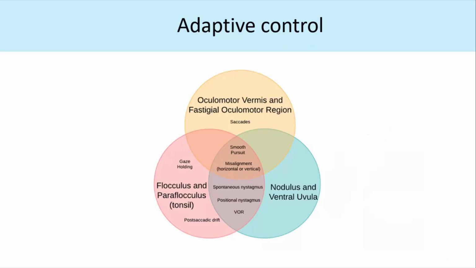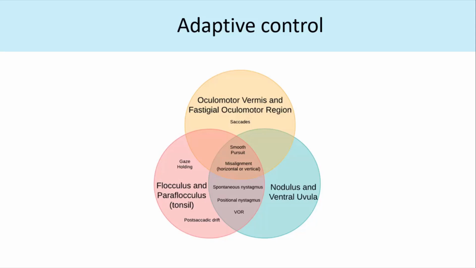Adaptive control is the adaptation to a certain environmental change or certain defects. So I call the cerebellum a corrector. What does it correct? You have the vestibular ocular reflex, which determines, based on the head movements, how the eye movement should be. The cerebellum will correct that if anything is required to be corrected. Second is to maintain the gaze.